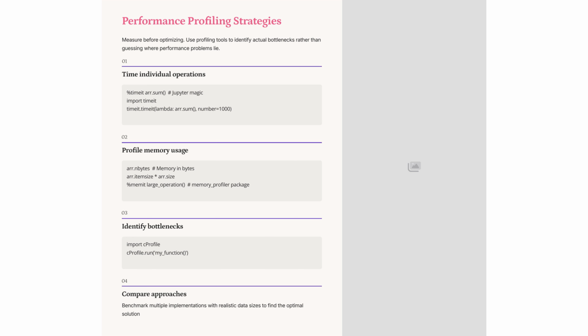Performance profiling is crucial before optimization. Use tools like %timeit and timeit.timeit to measure execution time. Check memory usage with ar.nbytes and %memit. Employ cProfile to identify bottlenecks. Benchmark different implementations with realistic data sizes to determine the most efficient solution. This ensures targeted and effective performance improvements.